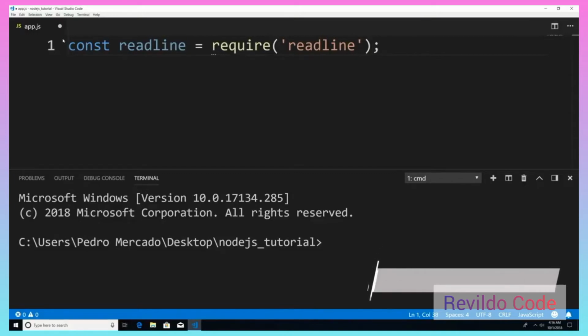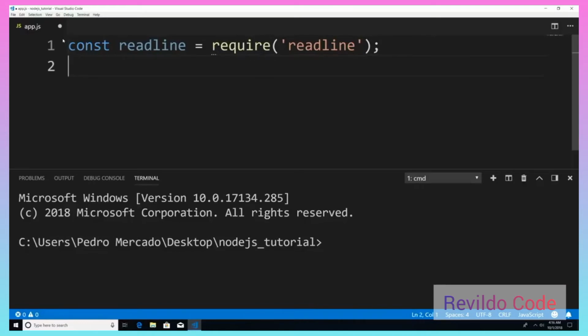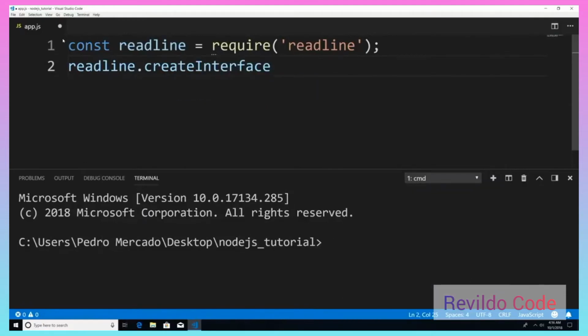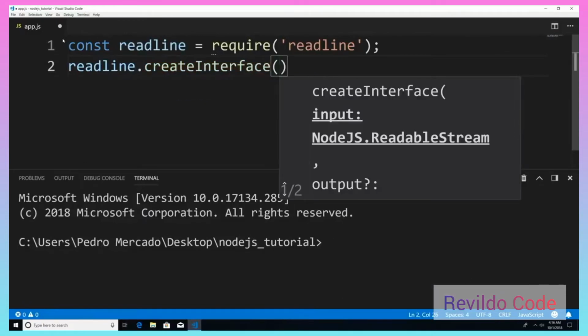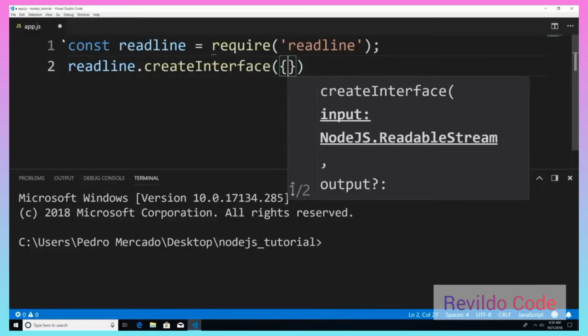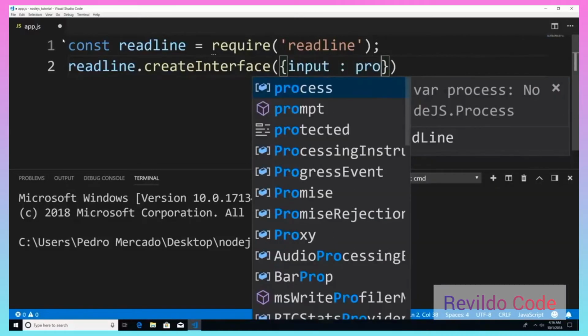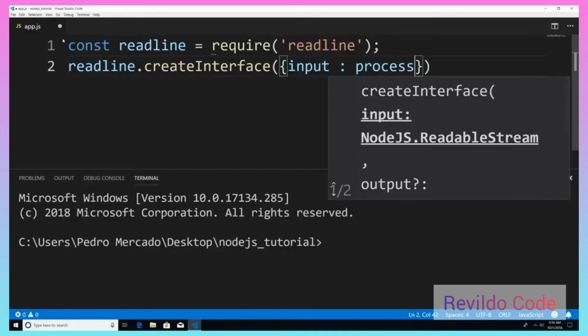Next, we're going to have to create an instance of the readLine interface by using the createInterface method. So I'm just going to say readLine.createInterface, and within here is going to take an object. Now we're going to give this object 2 properties, and this is basically our configuration. So the first property I'm going to give it is input, and then we're going to give it an object. Now this object is called process.